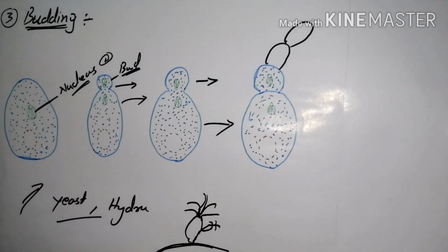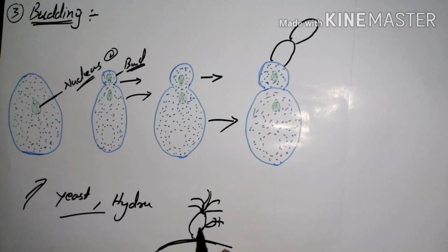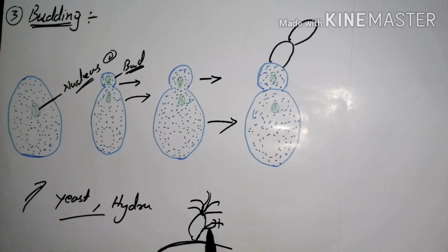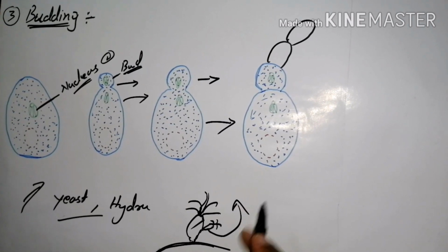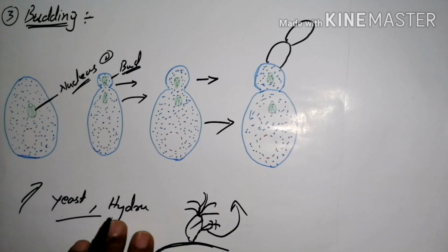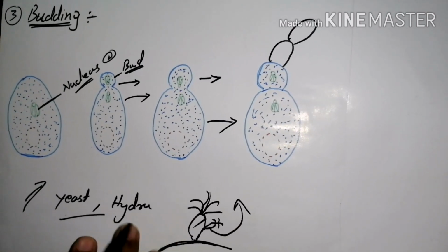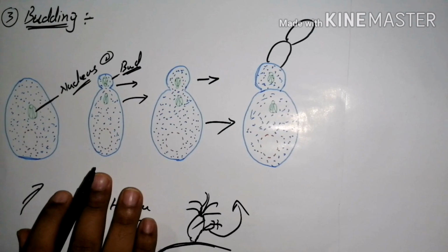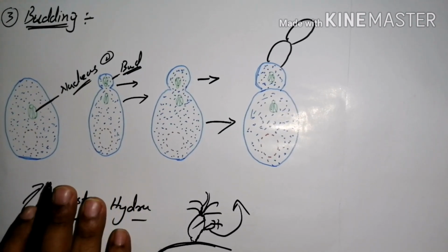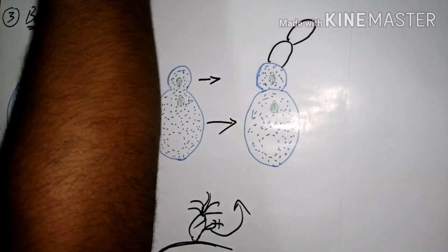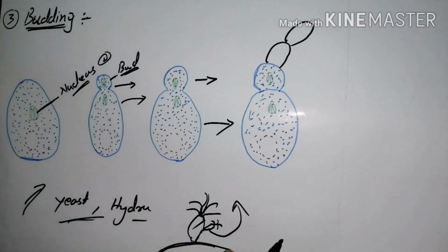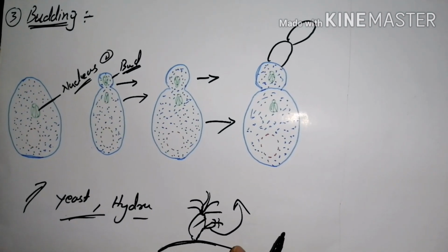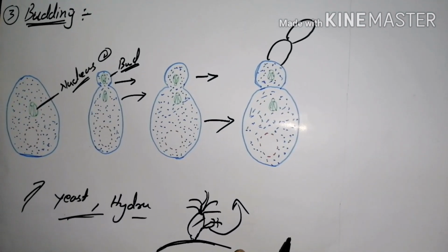But in the case of your hydra, it is going to release its outgrowth from its parent body. After it is detached from its parent body, the daughter nucleus is going to separate. It is quite different from the budding stage, but both are examples of budding. Next we are going to study our next short note, which is your gemmule.